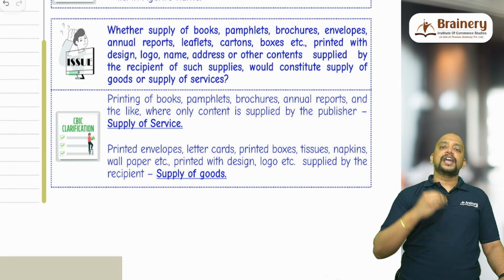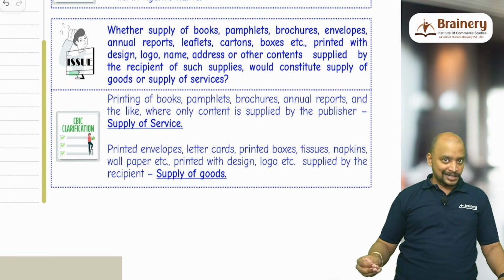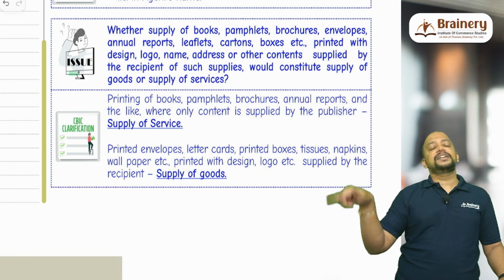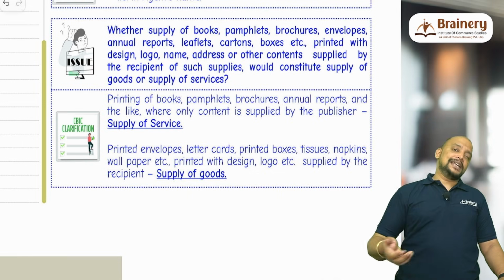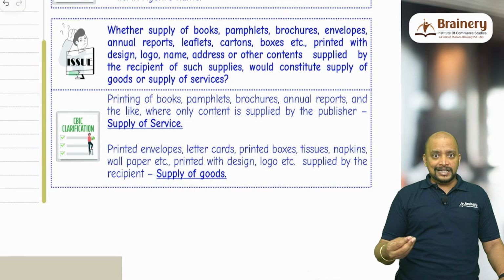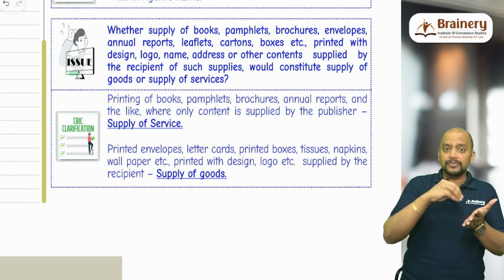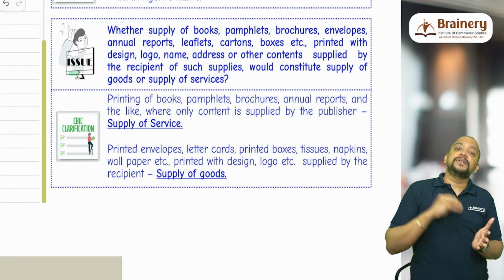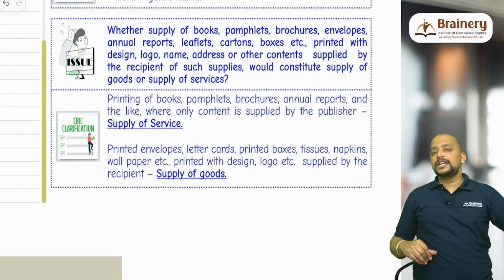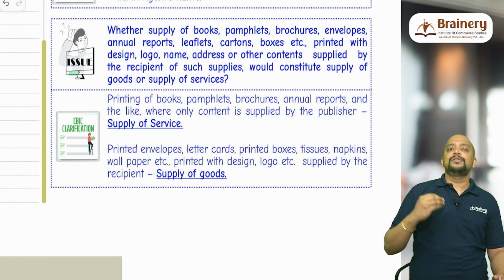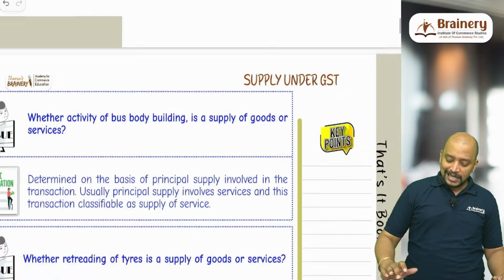For example, if you take books, brochures, flyers, etc., where printing is the predominant element, it is a service, so the entire activity will be treated as supply of service. Whereas in case of tissue papers, letterheads, envelopes, where just the logo or brand name is printed, the printing is ancillary and the paper is the primary or predominant element, so due to that reason it will be treated as supply of goods.